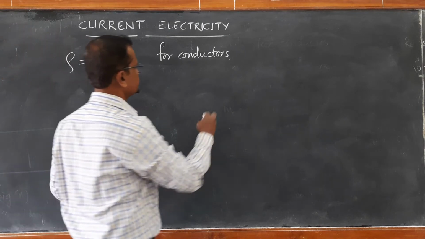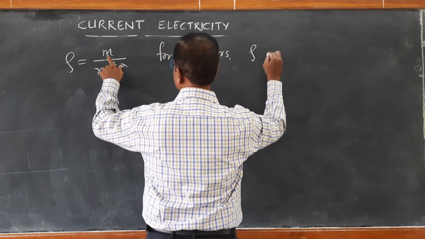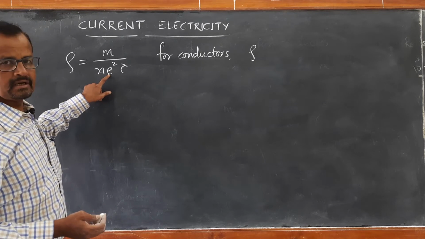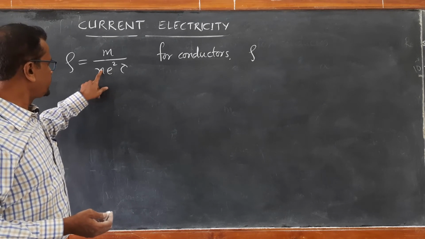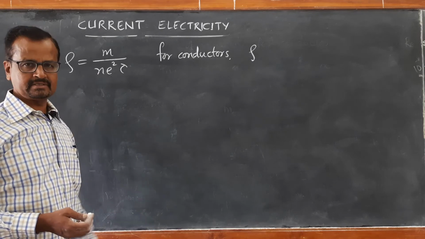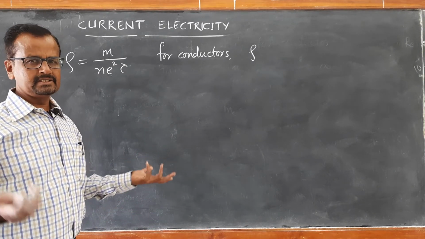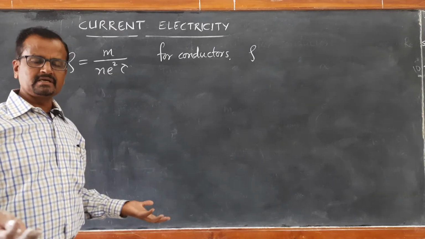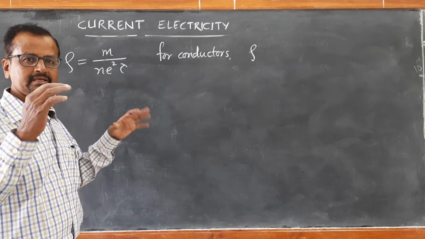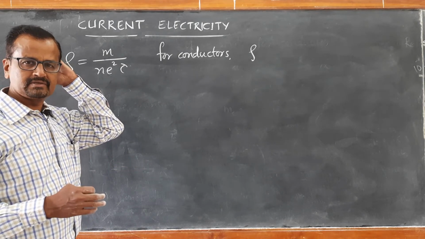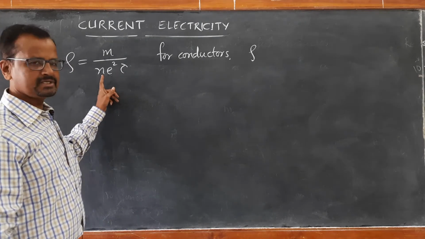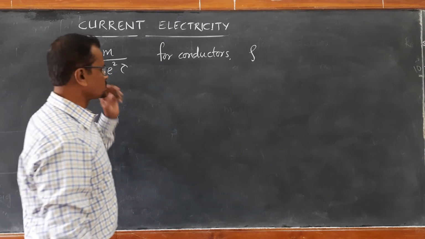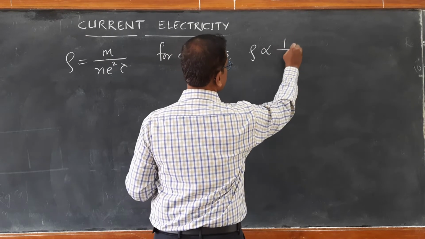For conductors, the mass of the charged particle is constant, the charge is constant, and the number density of the electrons in the conductor doesn't change much. Number density of free electrons is already very high. There is not much change in n. The only change that takes place is in tau. So rho is inversely proportional to tau.